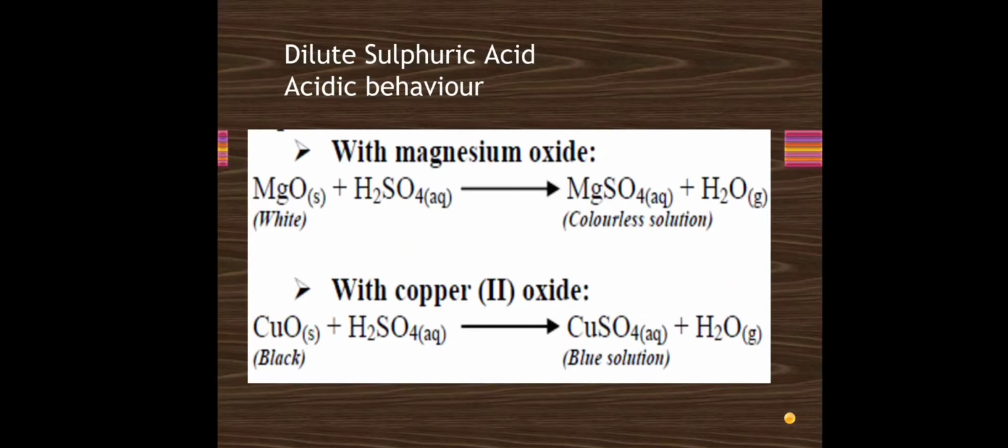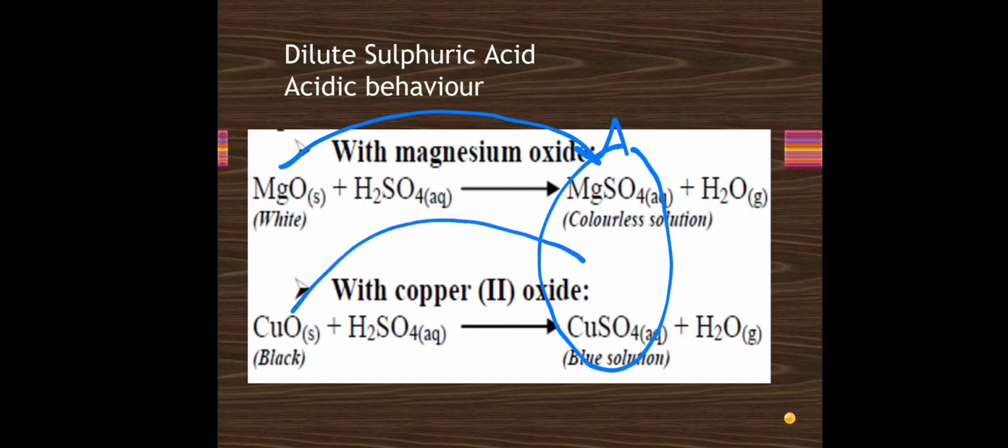Now let's see its reaction with metallic oxides. With magnesium oxide or with copper oxide, how does it react? It reacts to give us again the corresponding sulfates. With magnesium oxide it gives us magnesium sulfate, and with copper oxide it gives us copper sulfate. And water is also formed in this reaction.